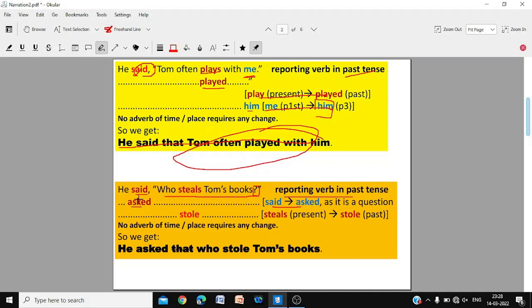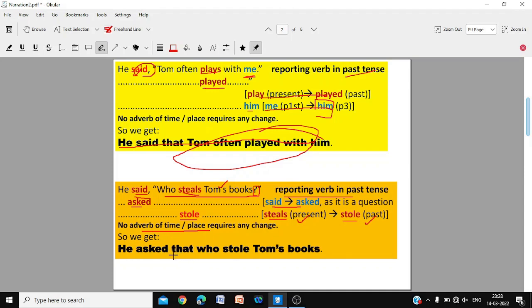Now, because the reporting verb is in past tense, steals, present tense, is changed to stole. Steals, which is in present tense, is changed to stole in past tense because the reporting verb is in past tense. And since no adverb of time or place requires change, and here we don't have pronoun, we have noun. A noun is never changed, only a pronoun is changed. So he asked, who stole Tom's book?